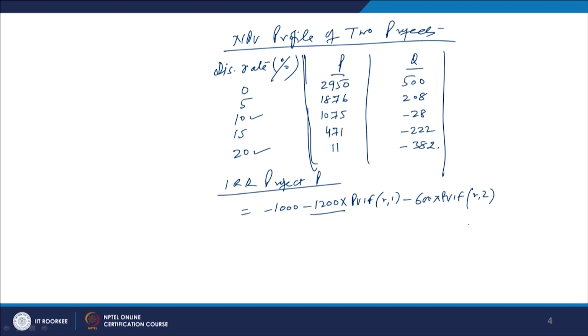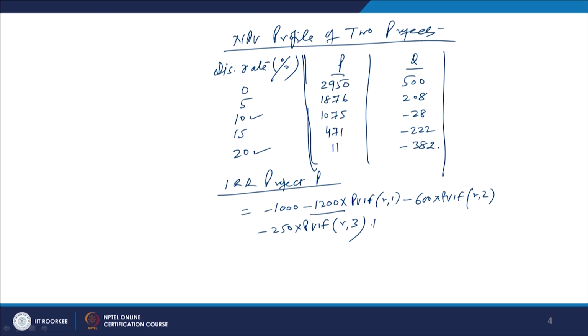So first is minus 1000, second is minus 1200 into PVIF R1, third is minus 600 into PVIF R2, and then it is again minus 250 into PVIF R3.